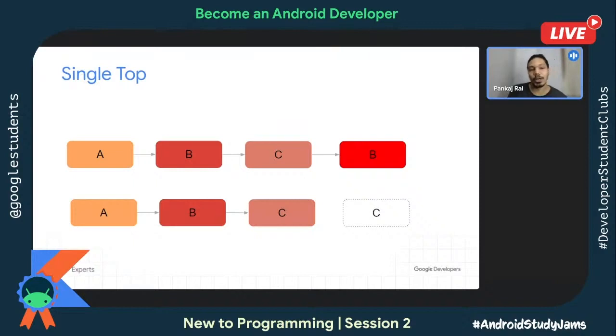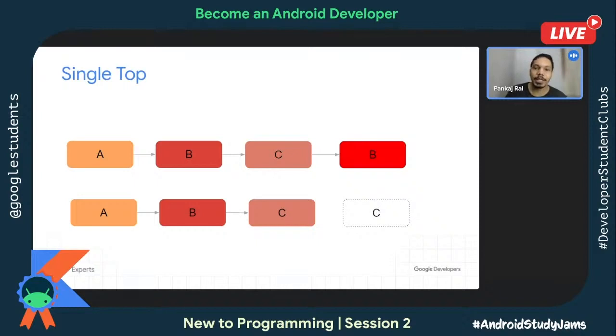Single top is all about if that particular activity is already visible and you try to launch that activity once again, then it will not let it happen. Say for the first one, the stack which you are seeing, you have activity A, B, and C. Now from activity C on a button click, you want to launch activity B, which is already there in the stack because the user has seen that activity.